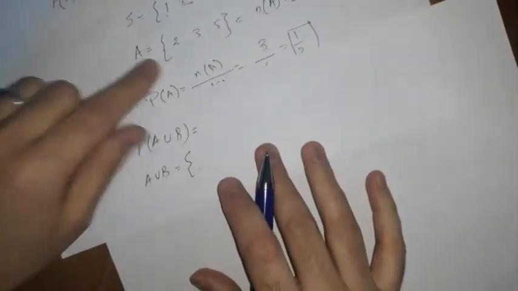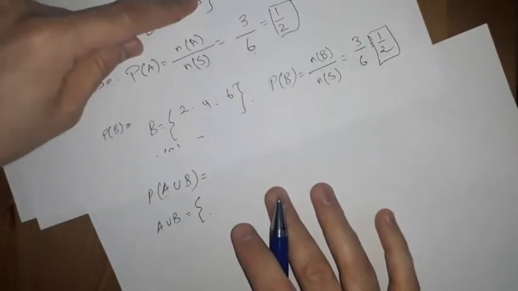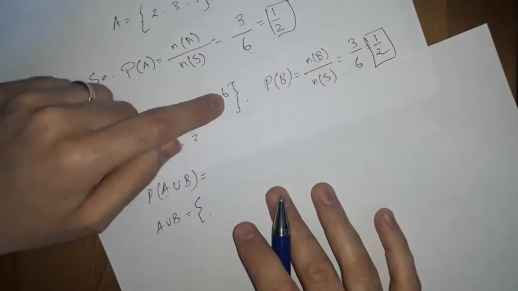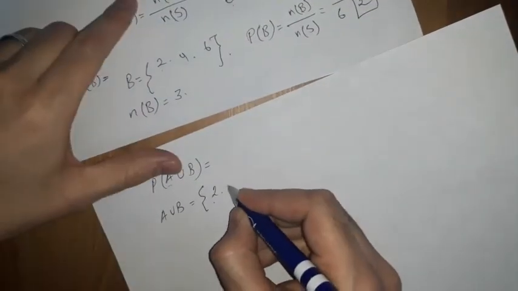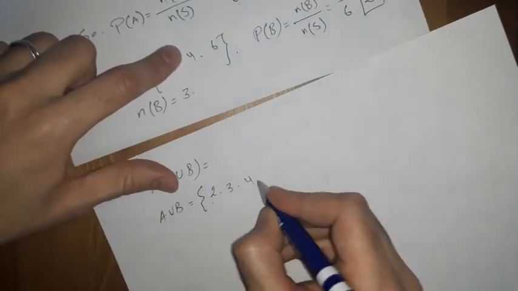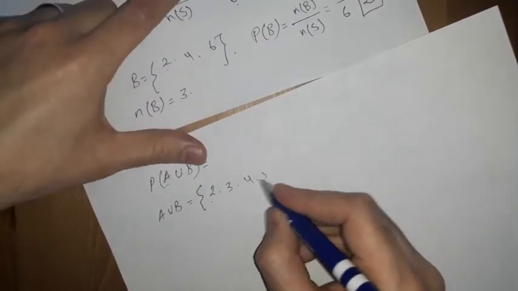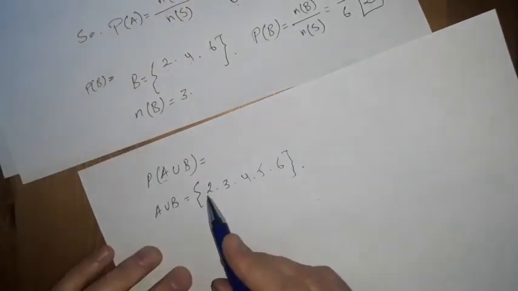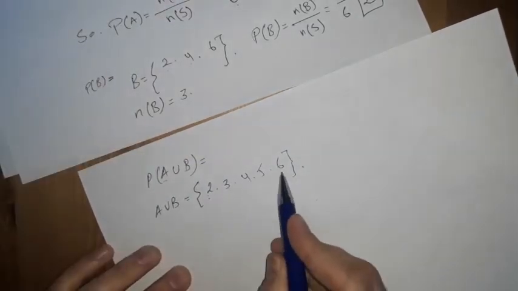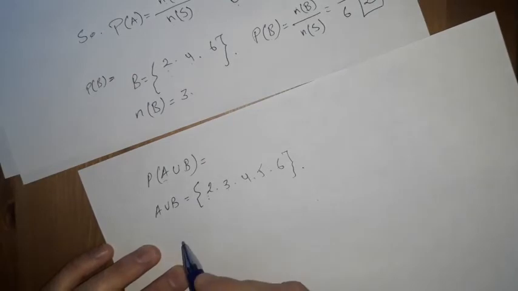So let's check. What is A? A is 2, 3, 5. And what is B? B is 2, 4, 6. So A union B is 2, 3, 4, 5, and 6. Yes or no? So how many elements are right here? 1, 2, 3, 4, 5. So we have 5 elements.